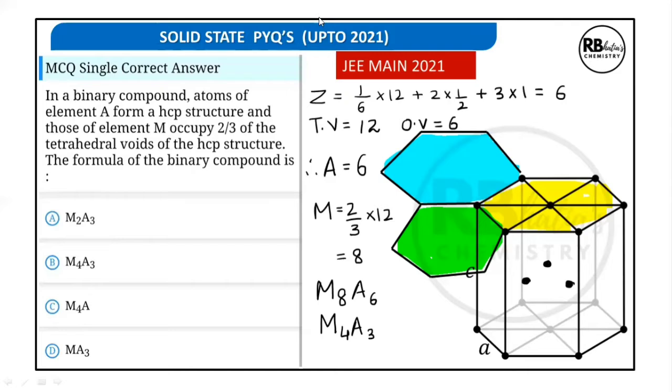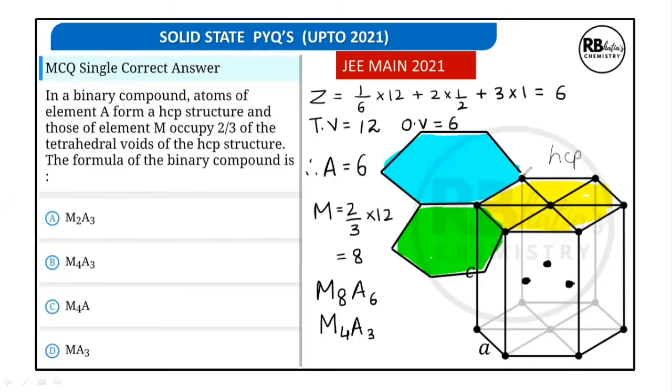Now, how are we going to work on this? I have shown here one HCP unit cell. There is one atom at each corner, and there are 6 corners on the upper face, 6 corners on the lower face, right?